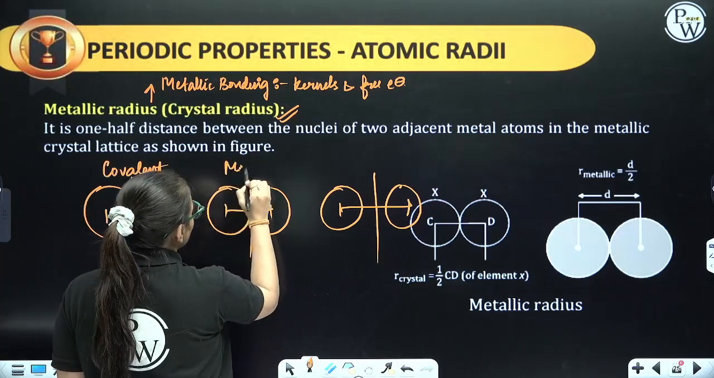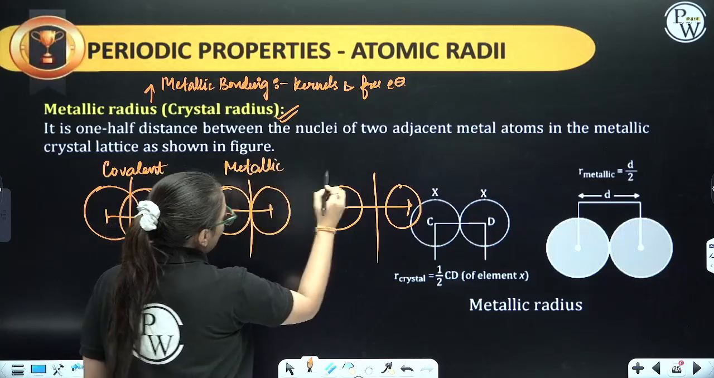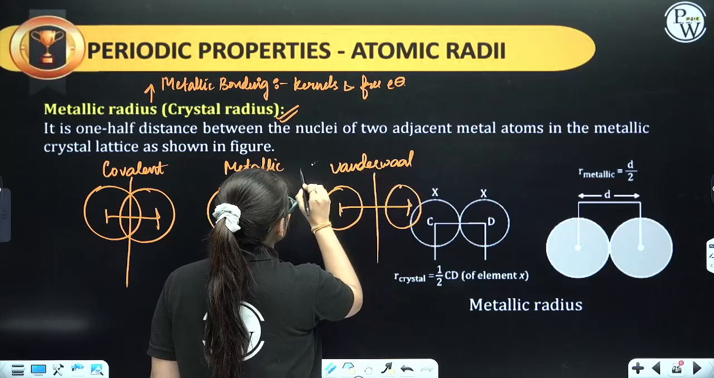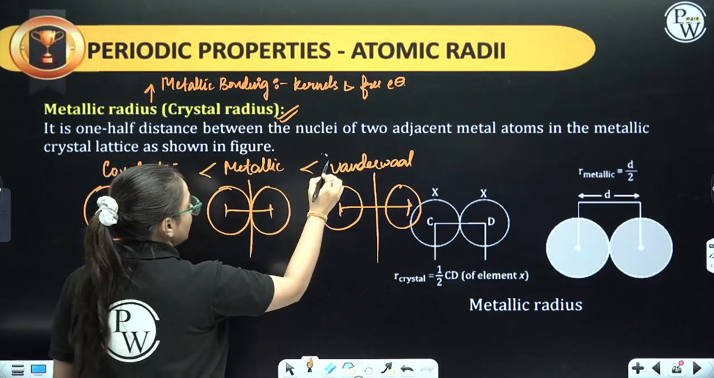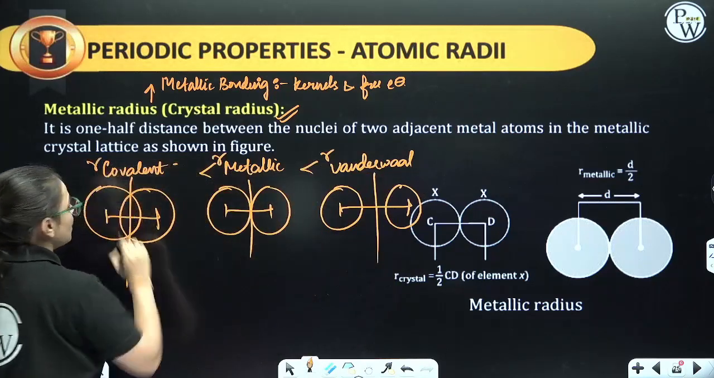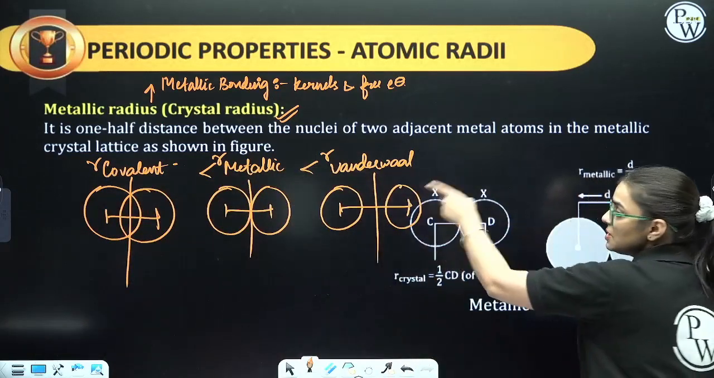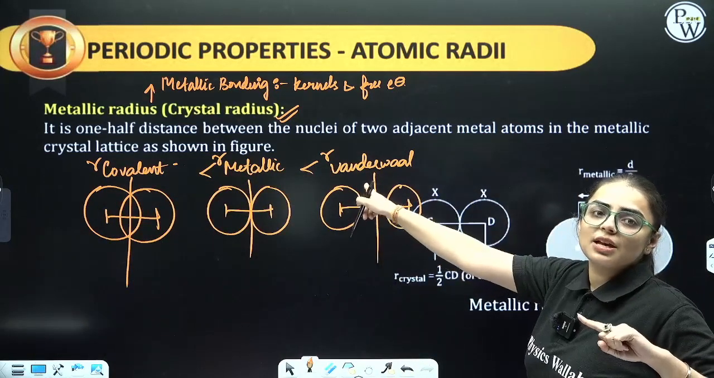This is your metallic radii, and this is your van der Waals radii, which is largest. Van der Waals radius is largest, then comes metallic and then comes covalent. You can clearly see from the picture itself. Everyone, do remember this because in the trend section also you are going to see this again and again.